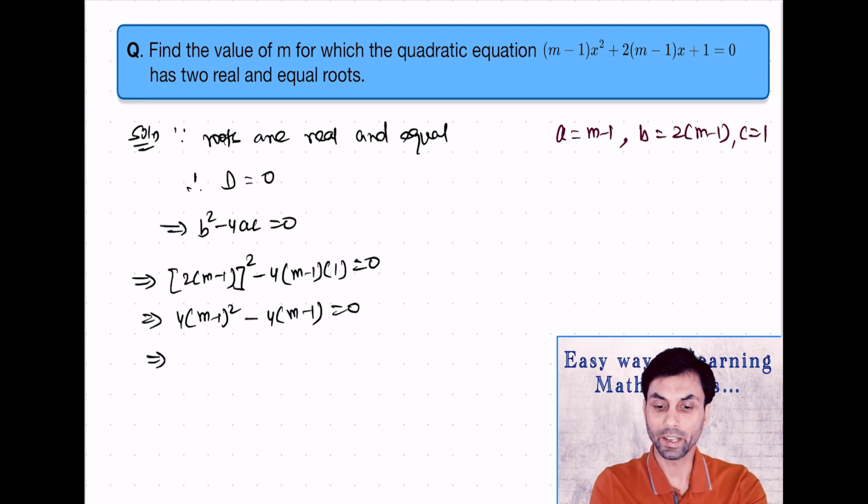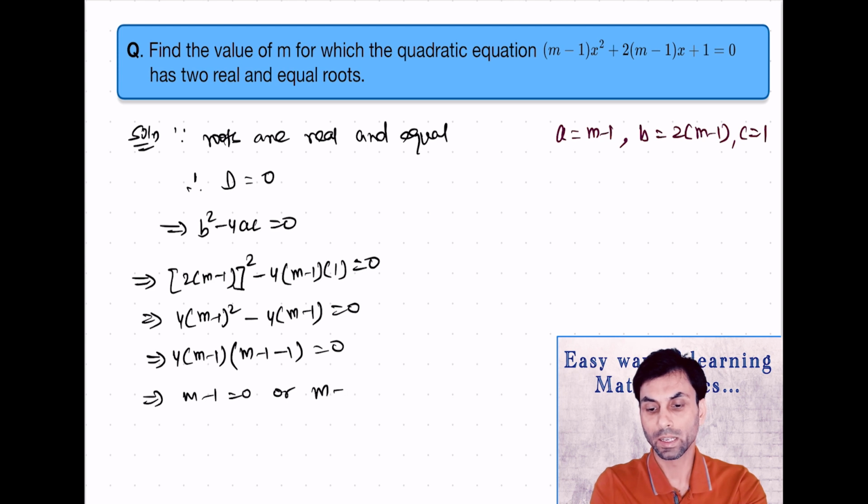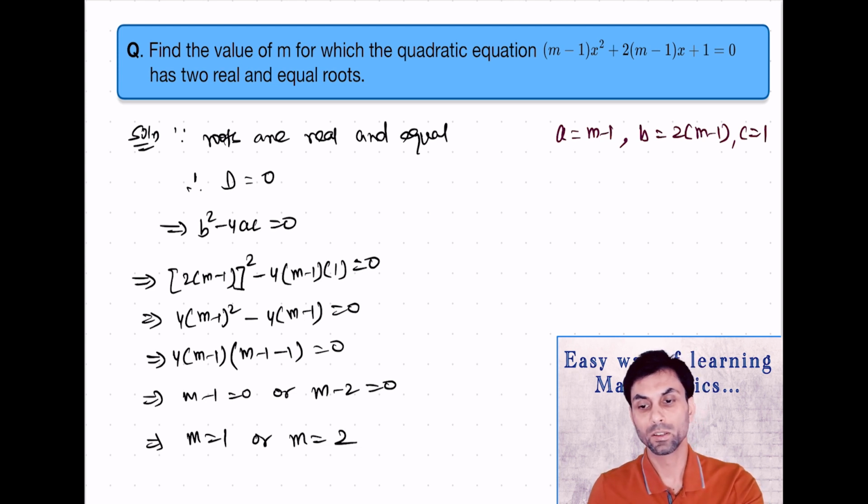Now here we can take 4 into (m minus 1) common, we'll get (m minus 1 minus 1) equals 0. And so we'll get m minus 1 equals 0 or m minus 2 equals 0, which implies m will be 1 or m will be 2.